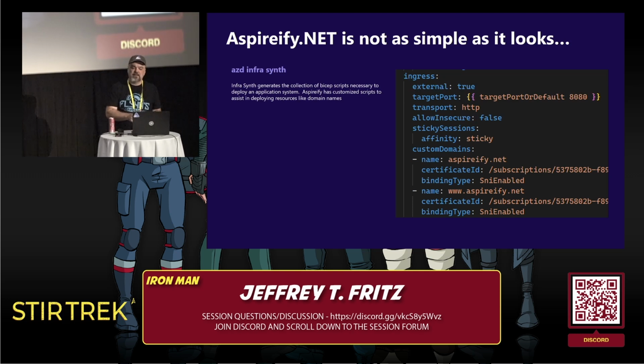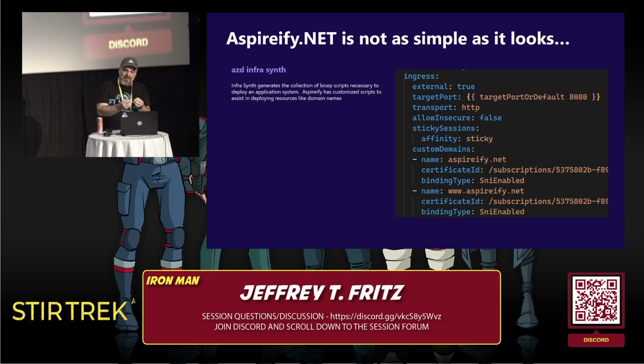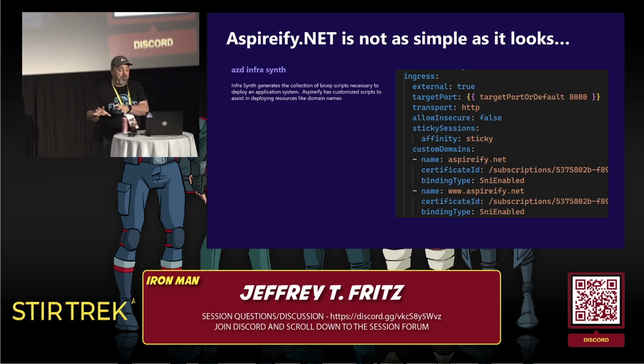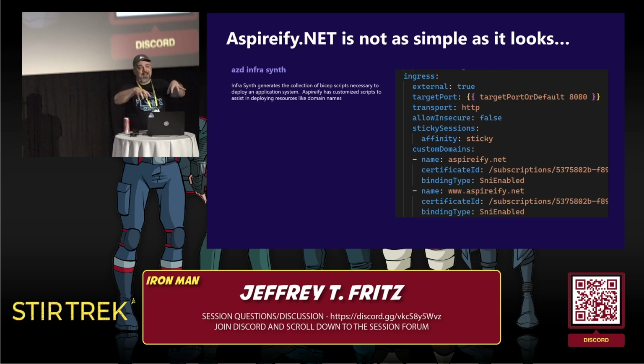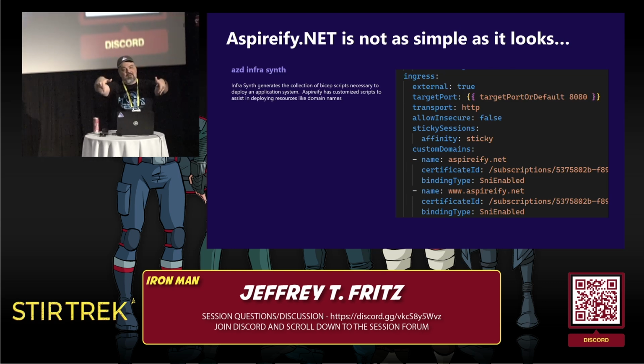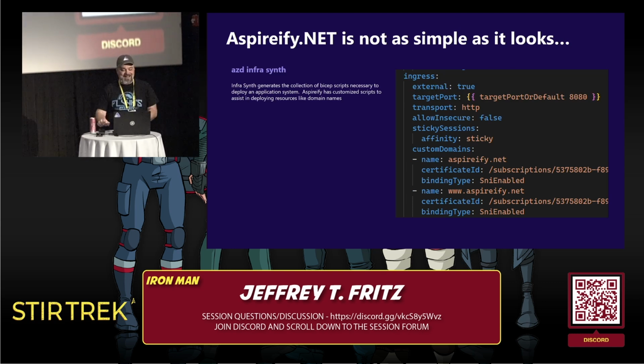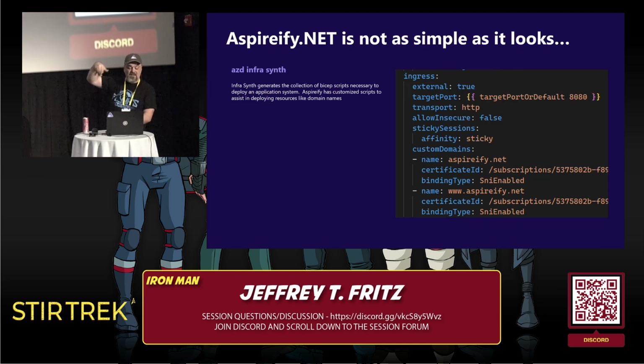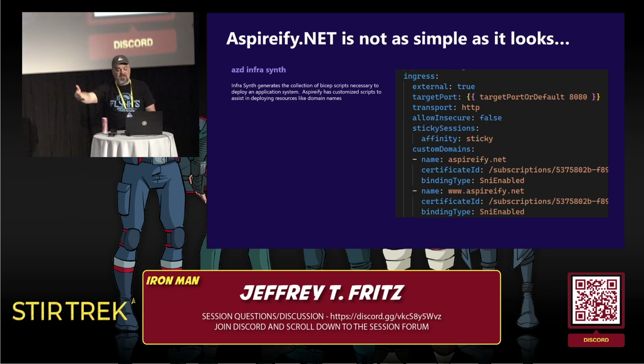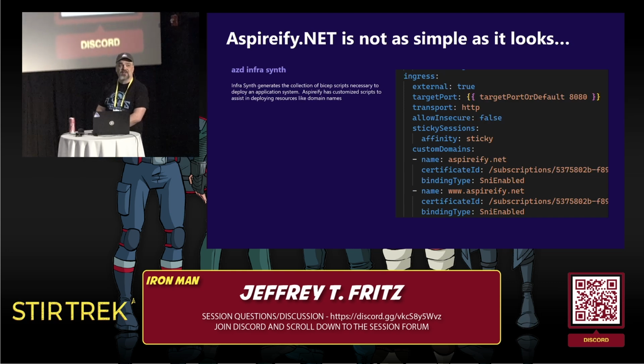I can't stand it. But what I need to do in there that is a little bit tricky to do using the Aspire syntax is I need to bring in, here's the domain names for the project. So once I got my first deployment, I went out to Azure, I went to my Azure Container app, and I set up the domain name, and I had to add these custom domain entries you see in the code on the right there for Aspireify.net and www.aspireify.net, along with the certificate ID, which I've conveniently hidden most of so that I don't dox myself again.